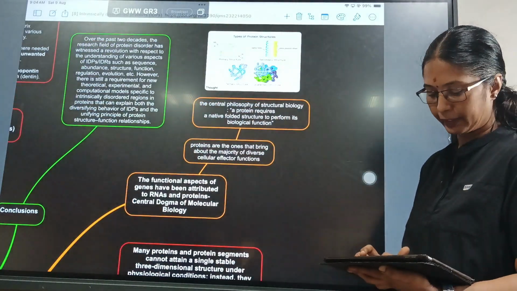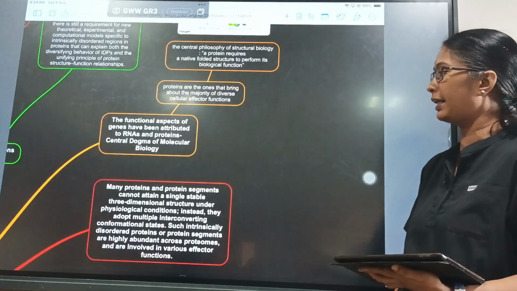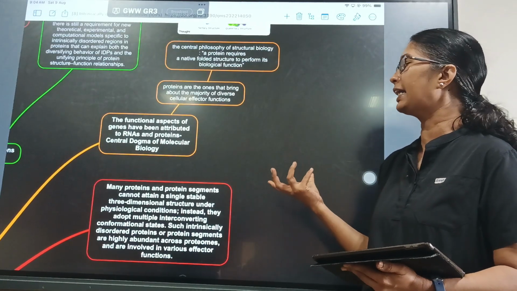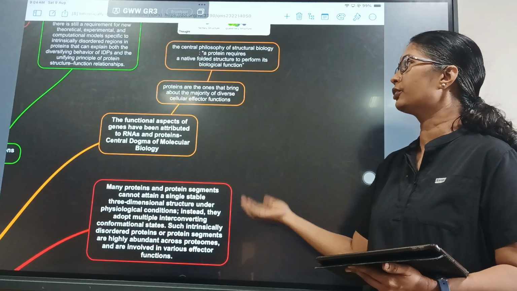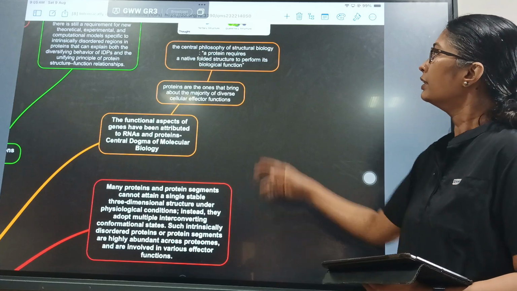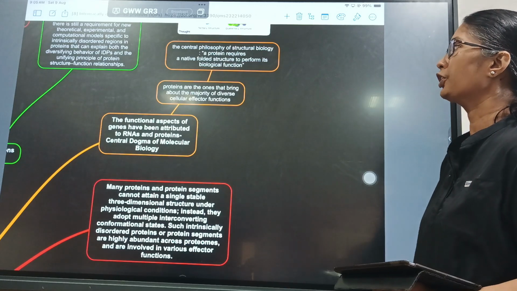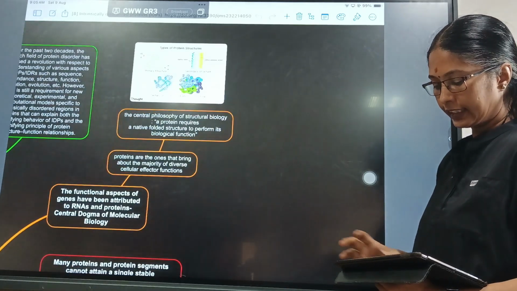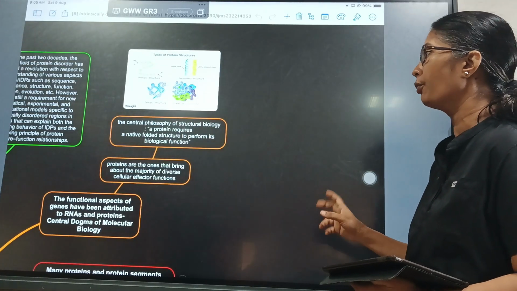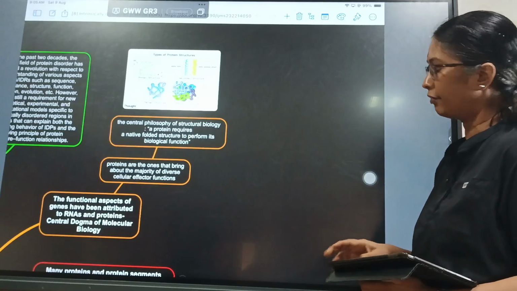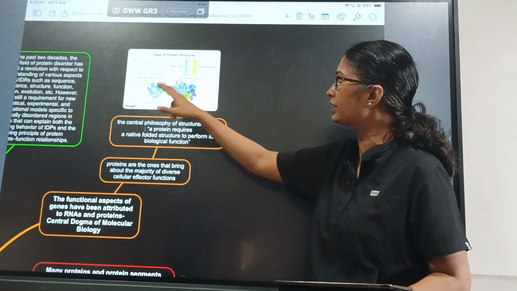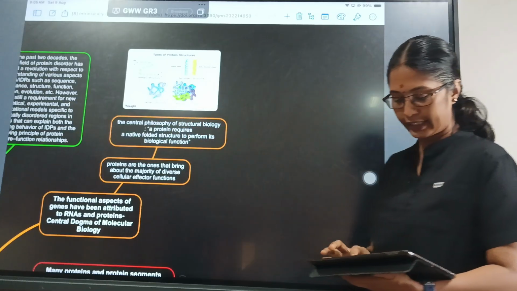So the functional aspect of genes has been attributed to RNA and proteins, which is the central dogma of molecular biology. So we know the DNA carries the genes. The genes are transferred to the proteins through the RNA translation. Then the proteins are the ones that bring about the majority of diverse cellular effector functions. The central philosophy of structural biology is that a protein requires a native coded structure to perform its biological function. Here we see the amino acids forming the alpha helix and beta sheets, and then they form the tertiary and the quaternary structures.